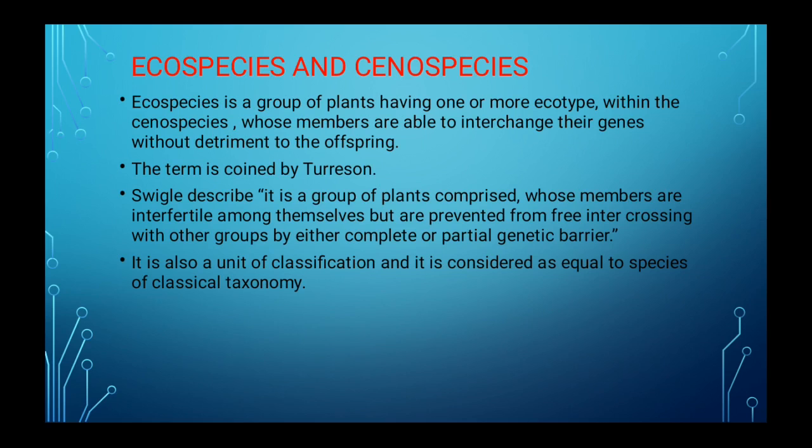The important point here is that they are interfertile. So the members are interfertile among themselves but are prevented from free intercrossing with other groups.